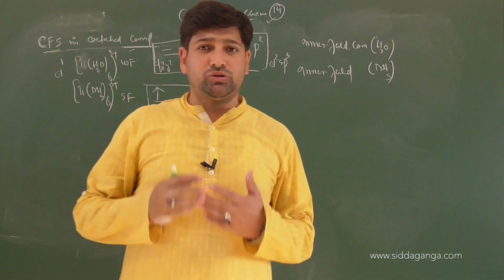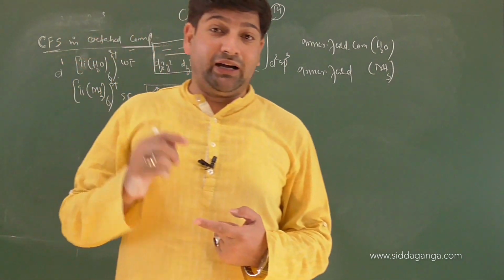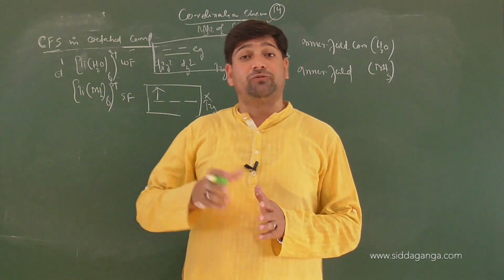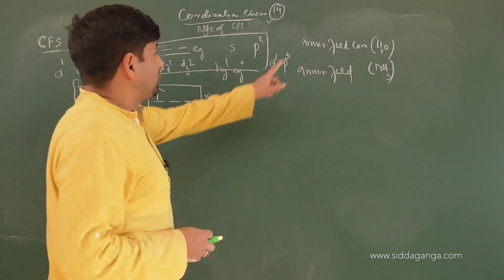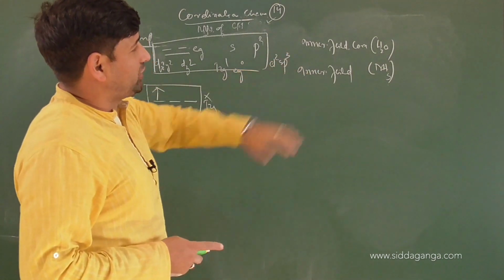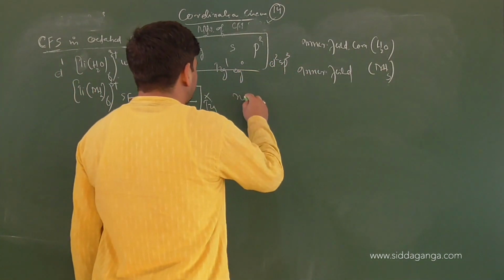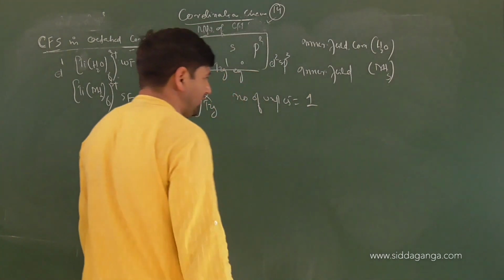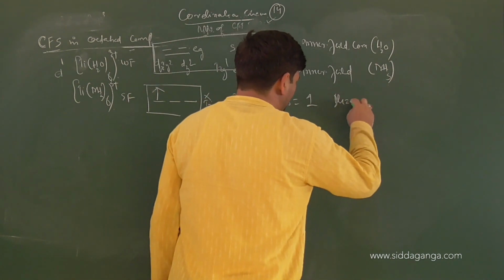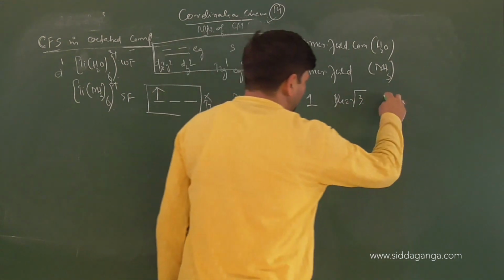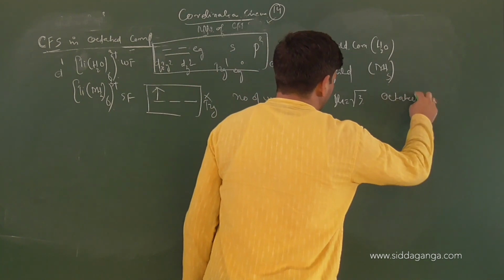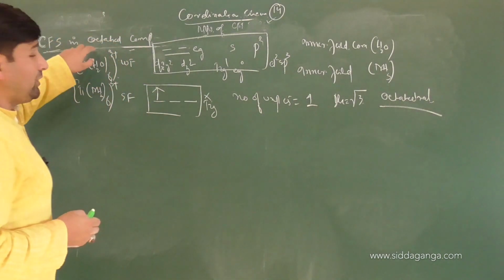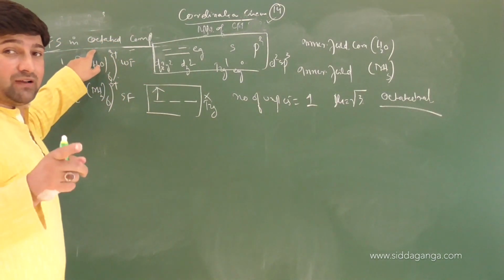Inner field complexes usually were coming to play when pairing was occurring. But I told you during my discussions that inner field complexes can also come into play when electronic configurations are like that. So children, you have inner field complexes in both cases, whether strong field or weak field. Tell me, what is the number of unpaired electrons? Number of unpaired electrons in both cases will be 1. Magnetic moment will be equal to √3. What will be the shape of the molecule? It will be octahedral. These are different characteristic properties with respect to D1 configuration in an octahedral field, whether it is a strong field or weak field.